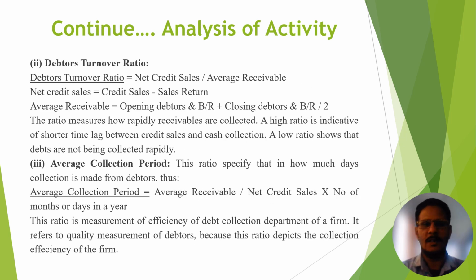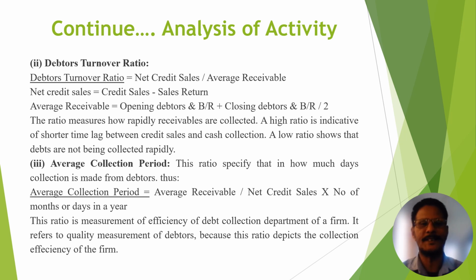Now, after that, debtor turnover ratio. Here, we analyze our turnover with debtors. For this, the formula is net credit sales divided by average receivable. Net credit sales you can calculate as credit sales minus sales return. If you have sales return, then you subtract it from credit sales. The remaining is our net credit sales.